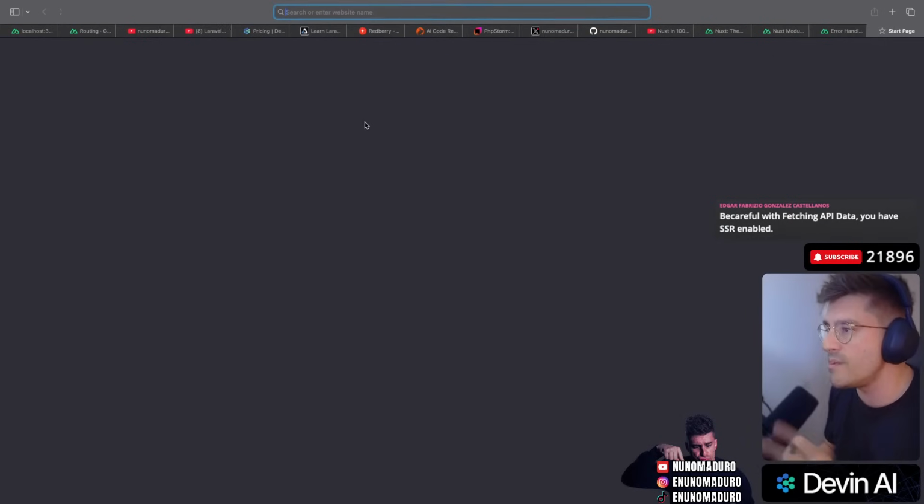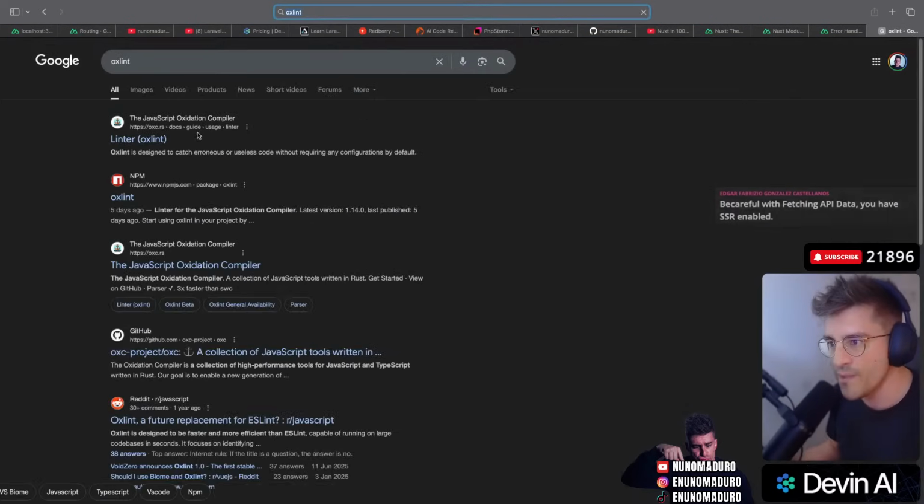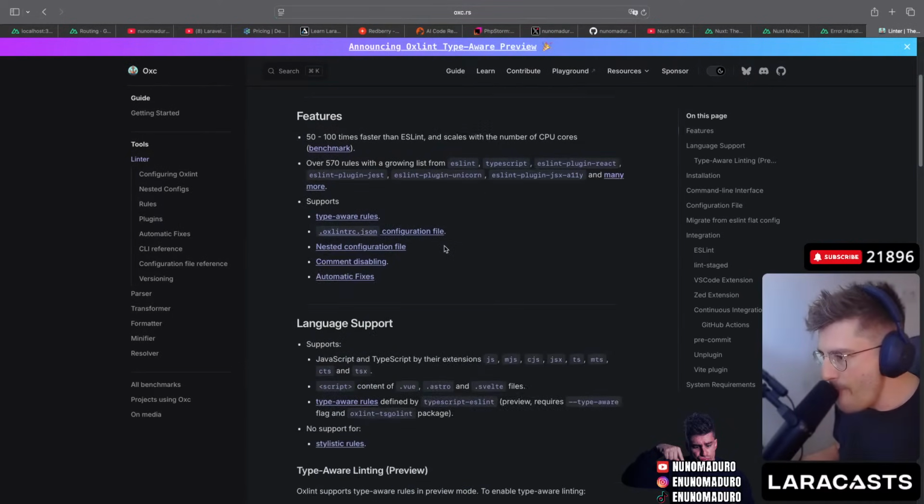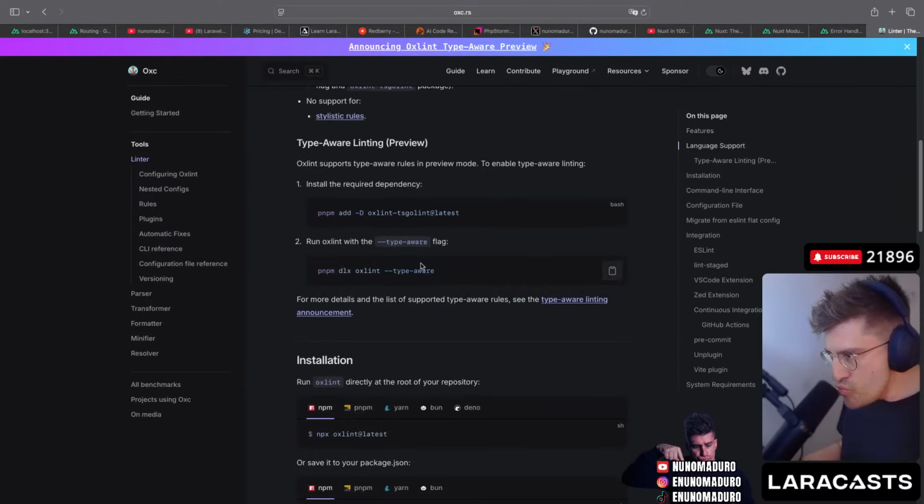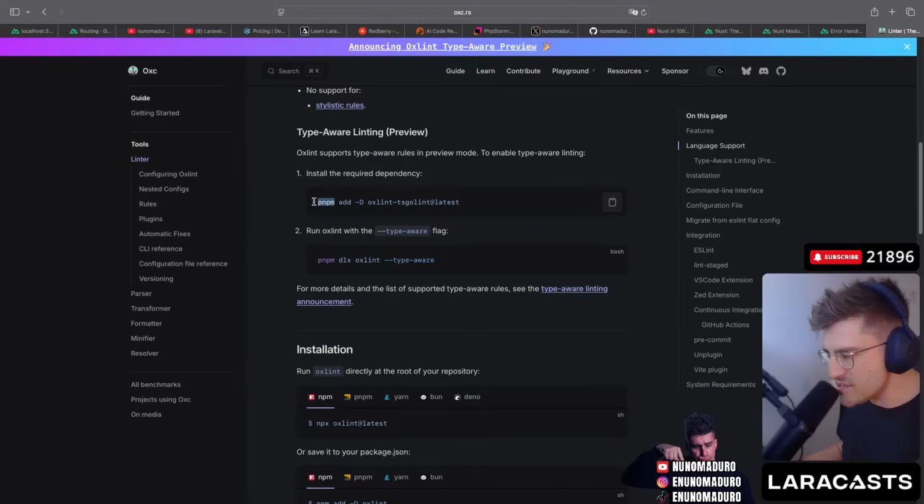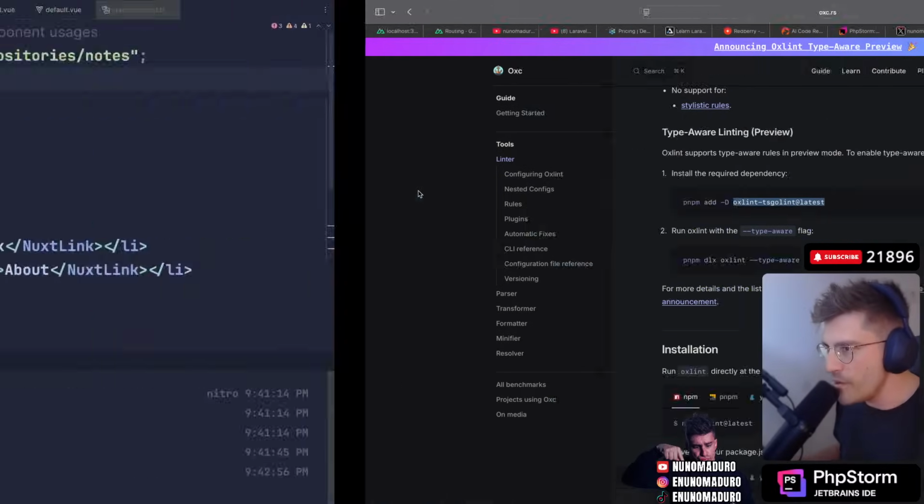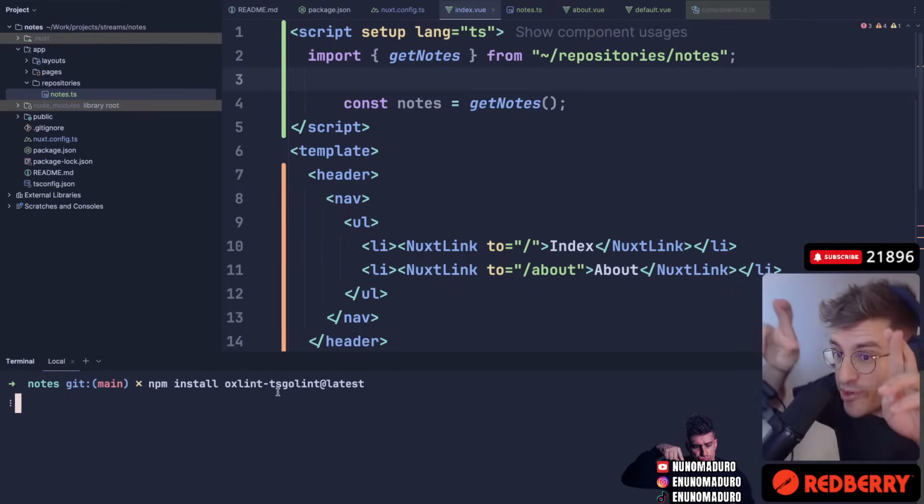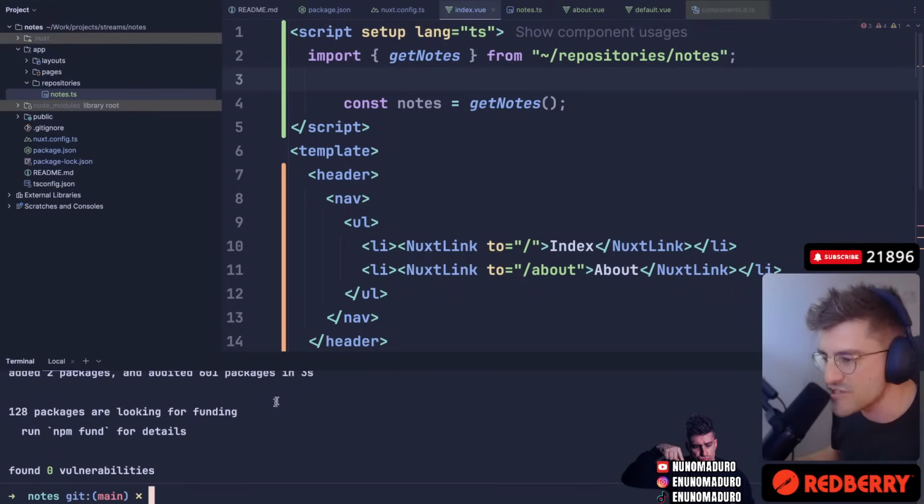Let's go here to the documentation real quick and just type OXLint. Okay, it's a linter, so let's just click on it and let's install this and see how it feels. Here we go. So only installation instructions for npm. So I'm going to just copy this little thing right here, and then I'm going to move to my terminal and type the following: npm install oxlint tsgolint latest. Hopefully this will just work. Let's pray that we don't spend more than 20 minutes on this stuff.